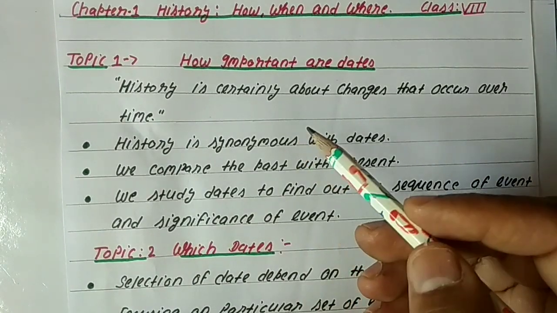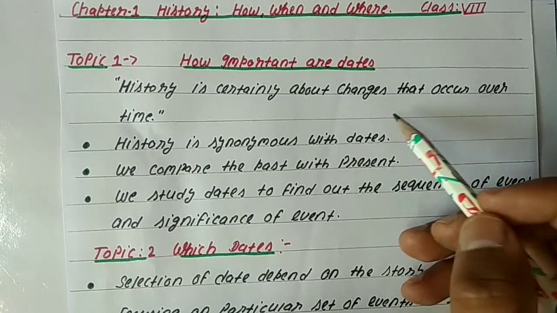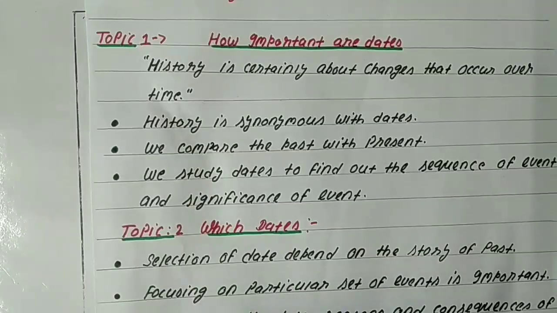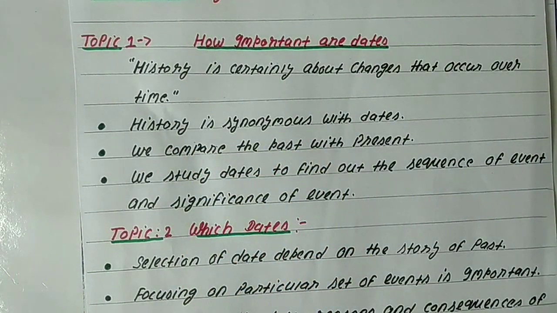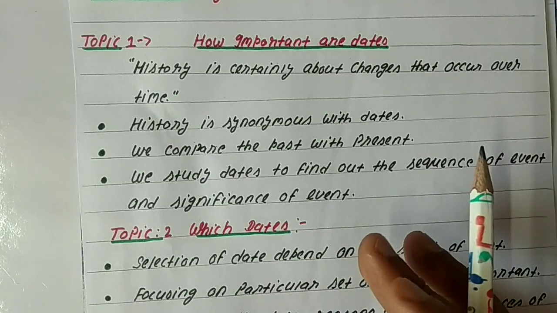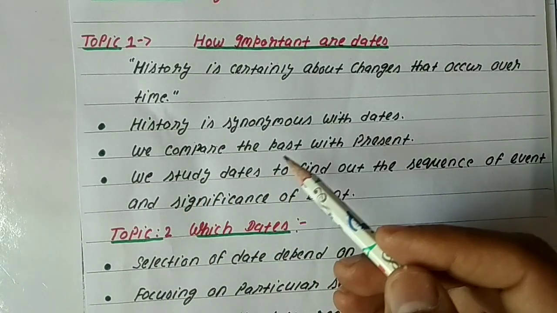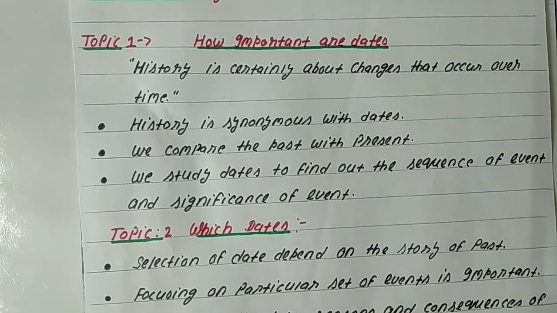Means in history we read about all those changes that occur over a period of time. So if we say history is a synonym of dates, it will not be wrong, as in history we study the dates and the events.